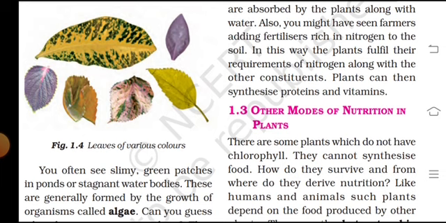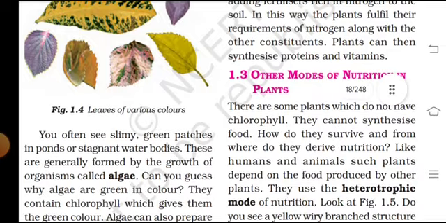Other modes of nutrition in plants. There are some plants which do not have chlorophyll, and they cannot synthesize food. How do they survive, and from where do they derive the nutrition?